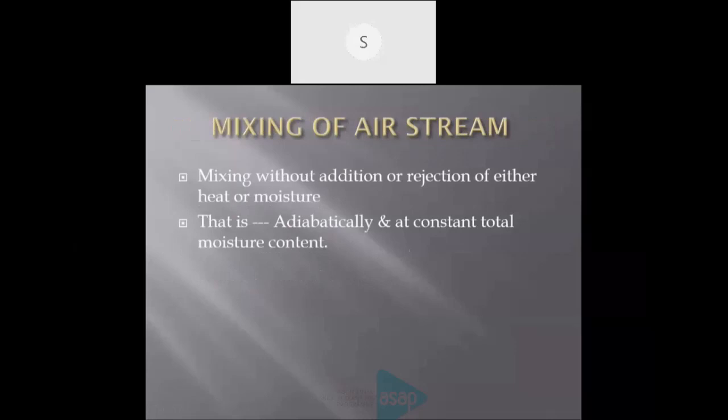Mixing of air streams. Simply mixing, that is adiabatically, at constant total moisture content. There is no addition or removal of heat. This occurs in many places in refrigeration and air conditioning. Next.